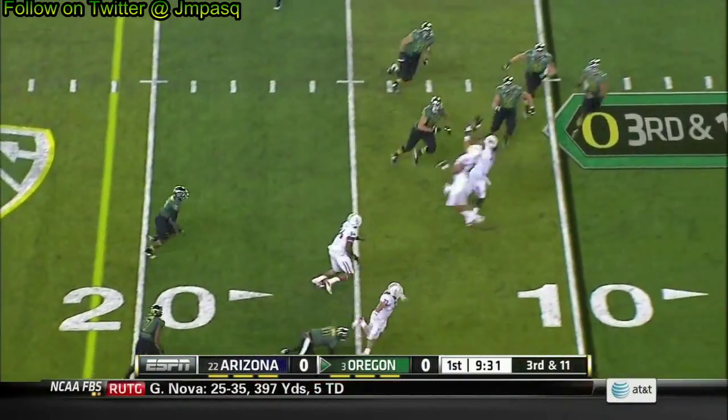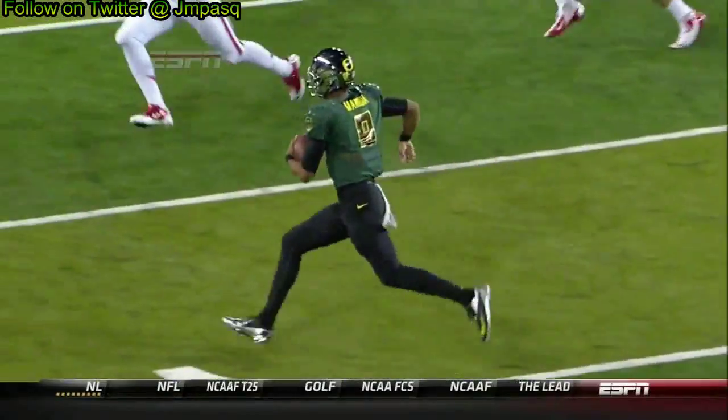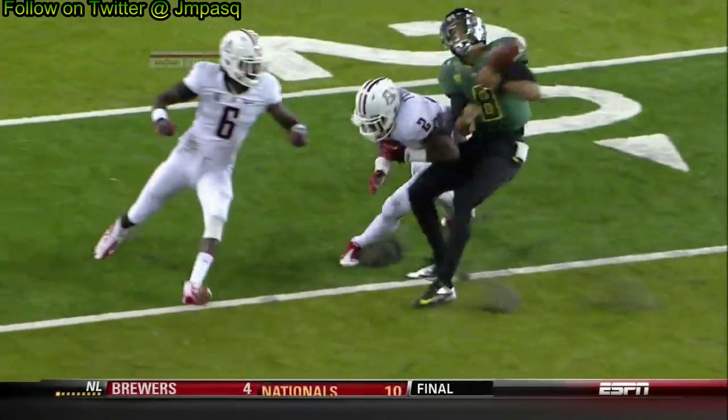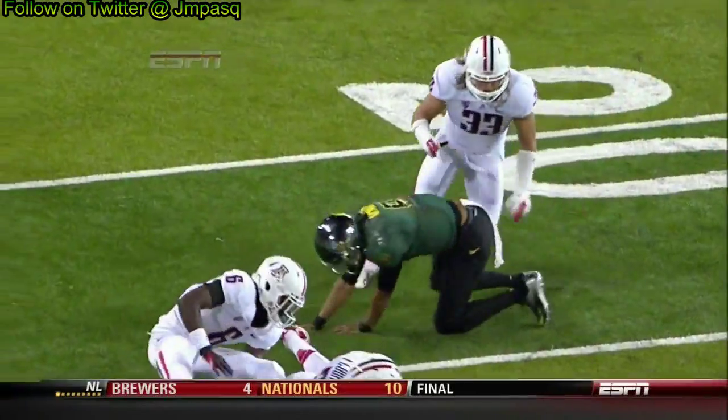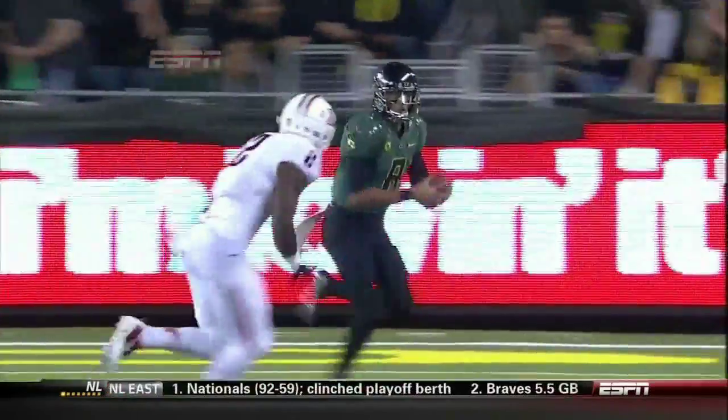And the ball is loose. And Arizona is able to tackle in space. Watch Flowers, lowers his shoulder right on the ball. That ball's up in the air, and it just gets, watch this. This is really well done.